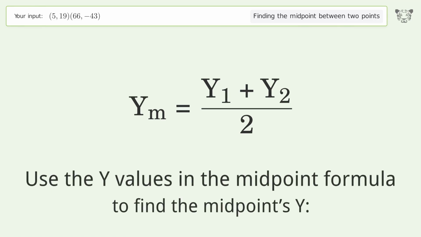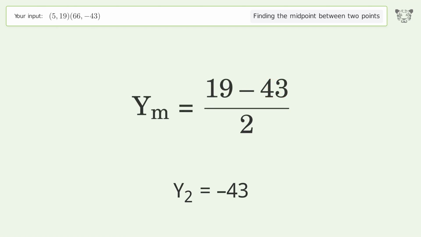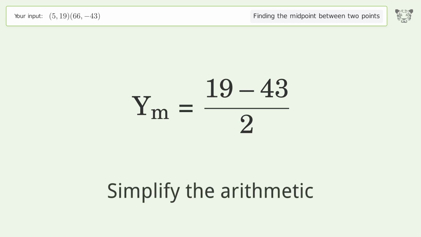Use the y values in the midpoint formula to find the midpoint's y. y1 equals 19. y2 equals -43. Simplify the arithmetic.